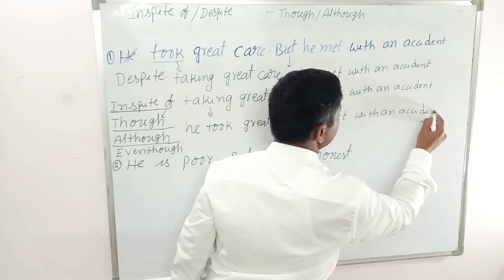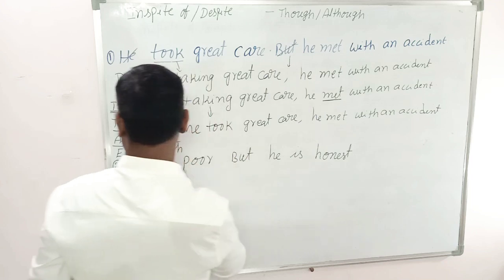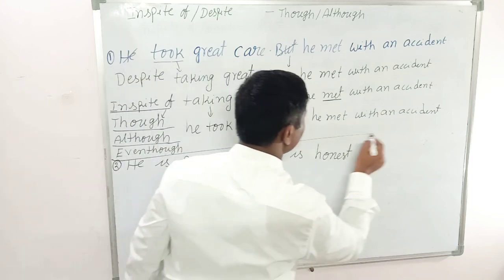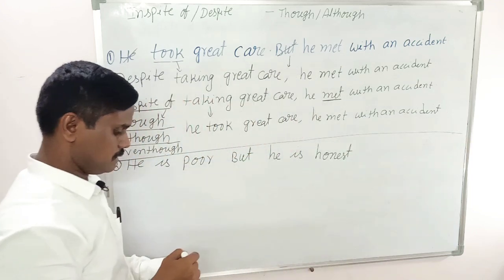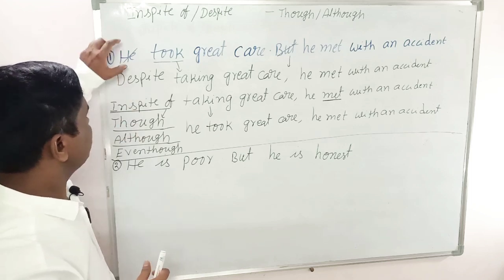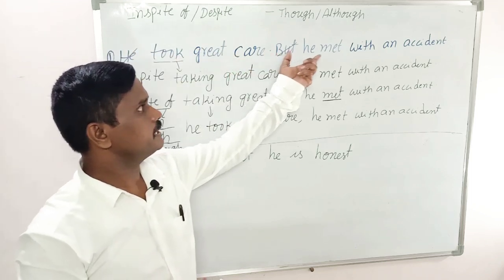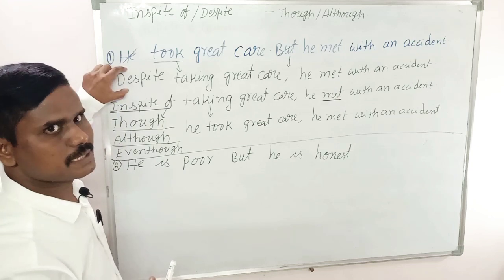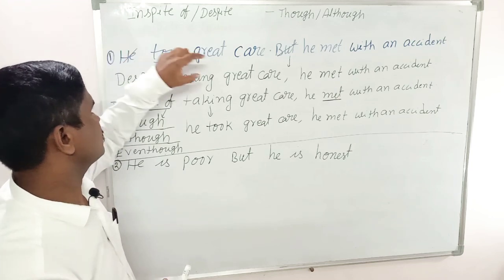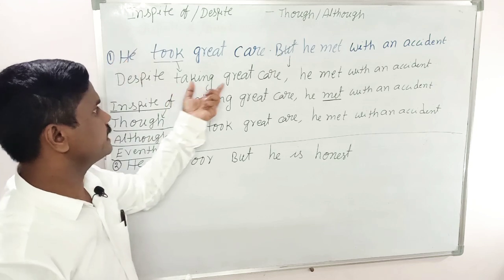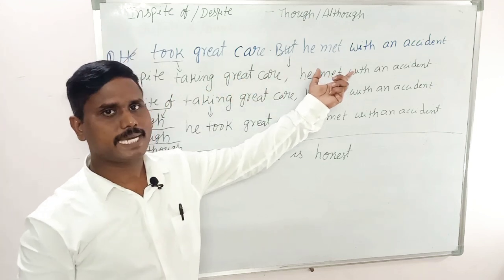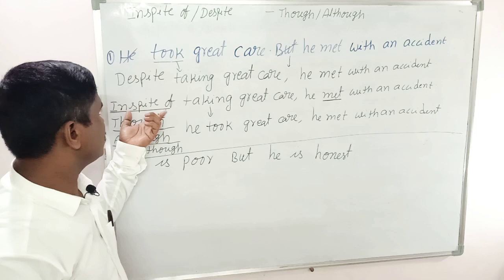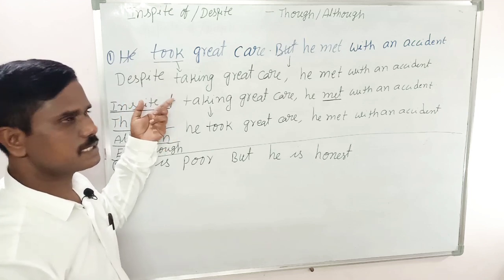In this way, we have to rewrite the sentence using though, although, or even though. Friends, once again say, he took great care, but he met with an accident. Despite, because the subjects are same, despite taking great care, he met with an accident. In spite of, just the only difference.